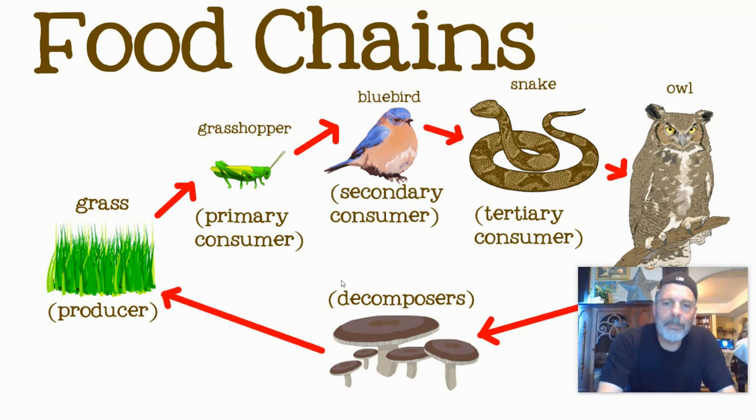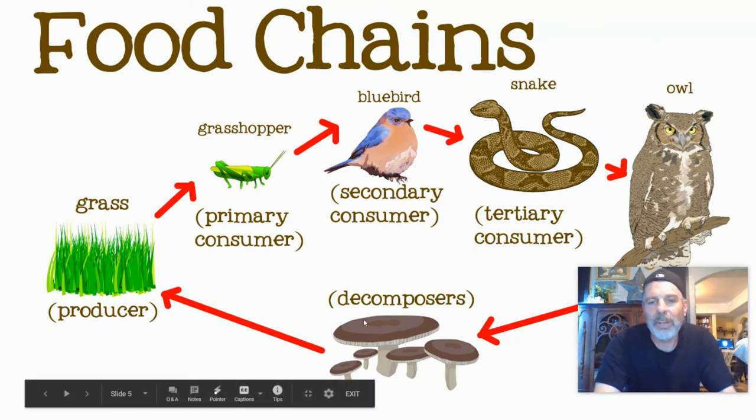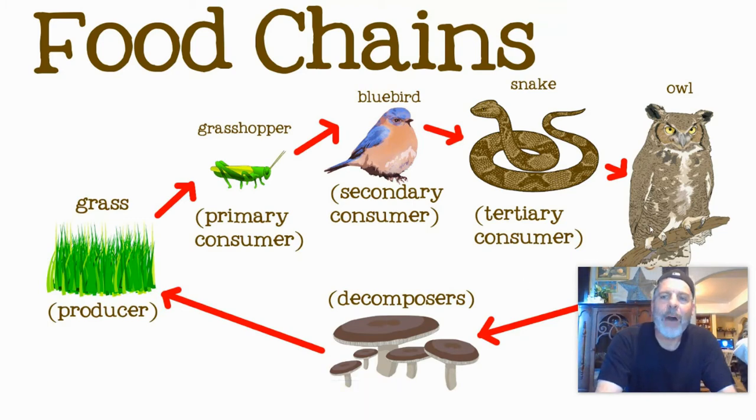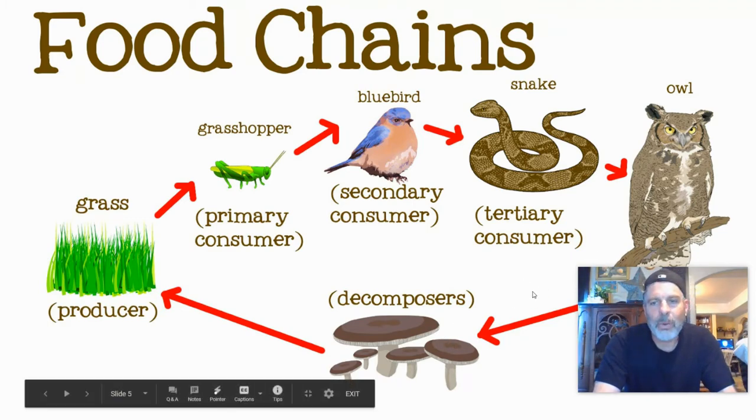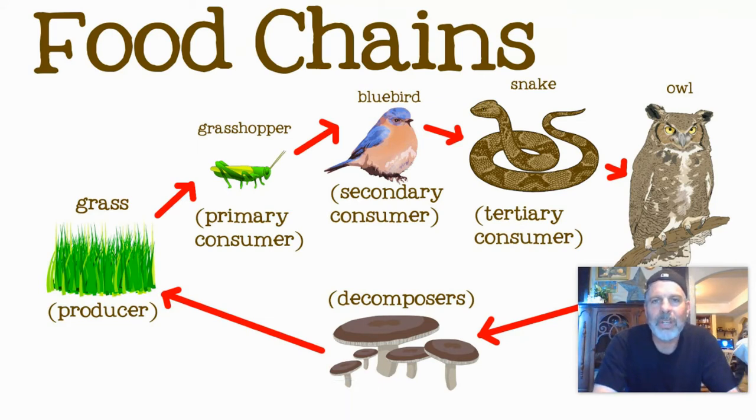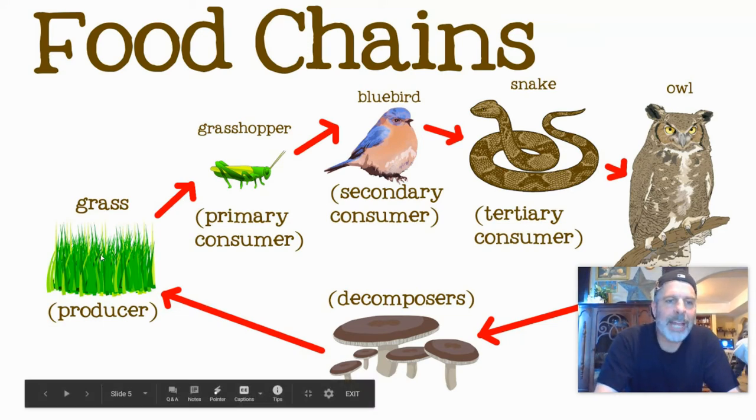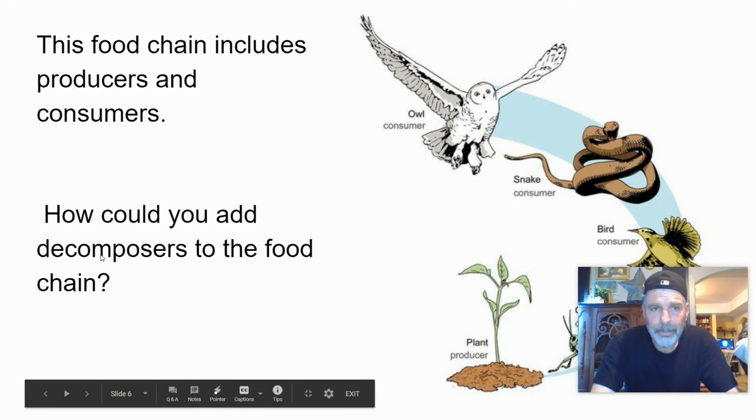Now, what's been added to this diagram that you probably didn't see before was decomposers. Because remember, once the owl meets its maker, its nutrients, and nitrogen in particular, will go back into the soil, used by the FBI, remember, the fungus, bacteria, and the invertebrates, that bring those materials, the matter, back into the soil to be used for the next round of producers.